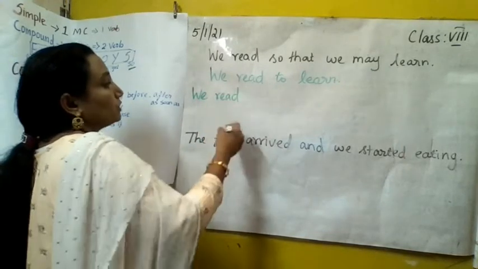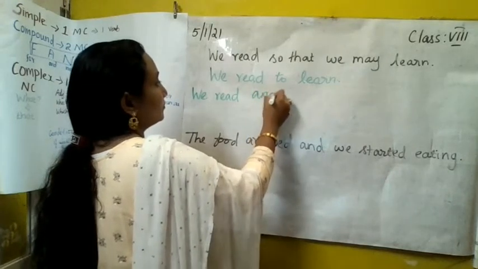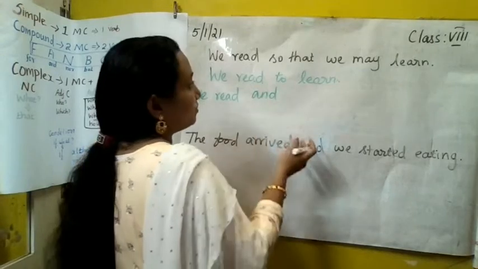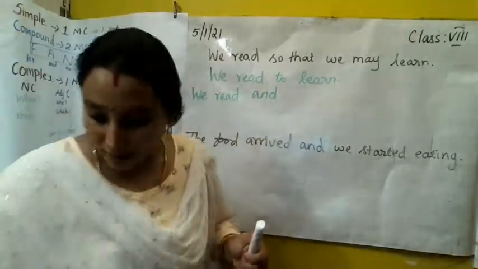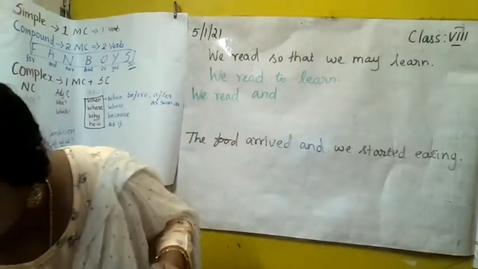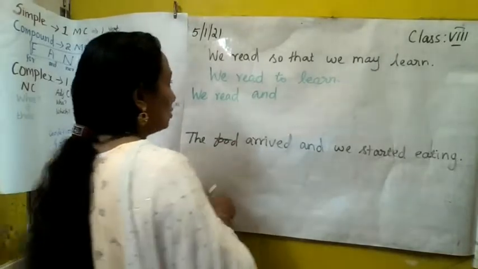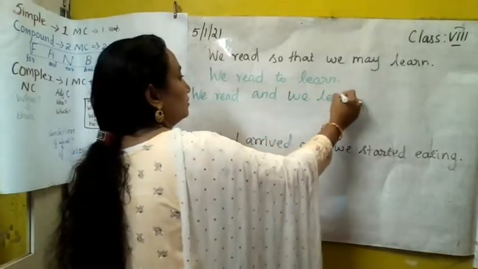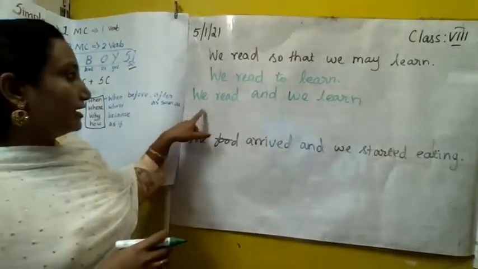We read, we may read and we may learn. Either you can write that we may read, or you can write we read and we learn. We read and we learn.